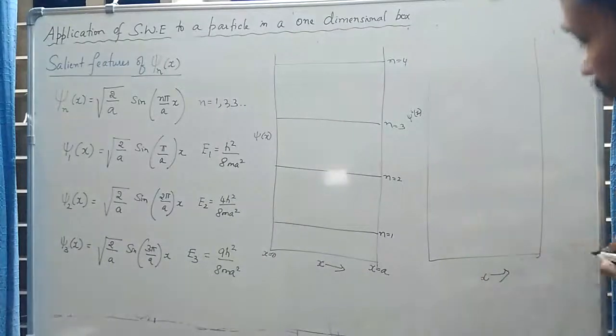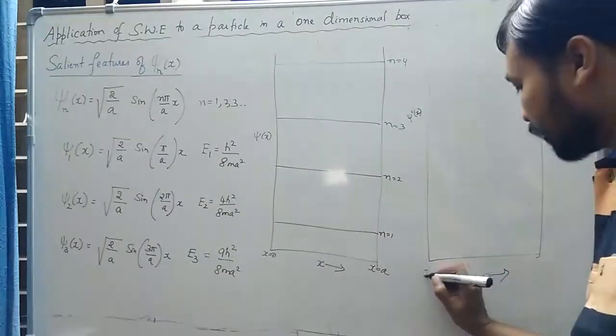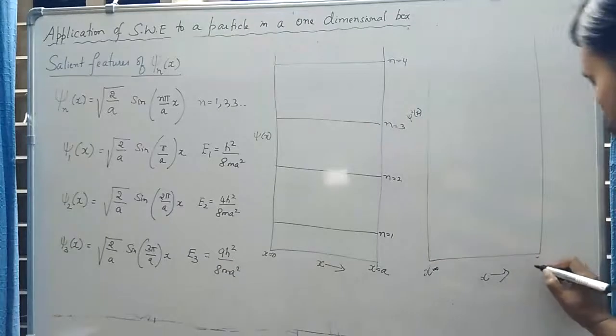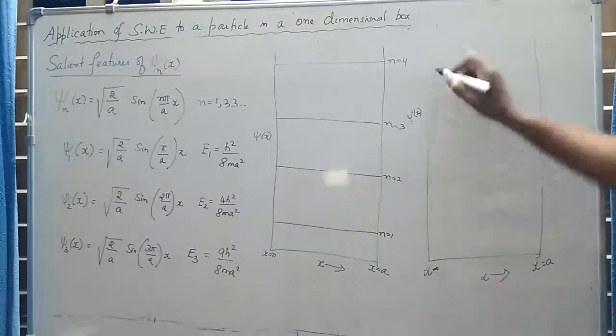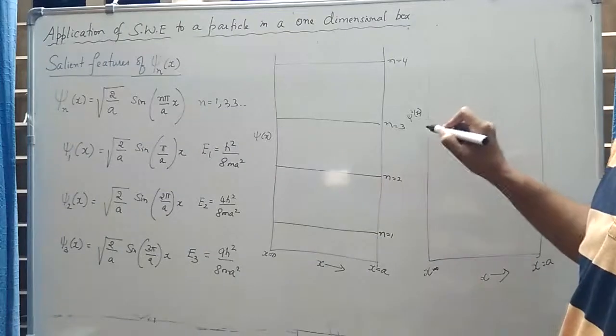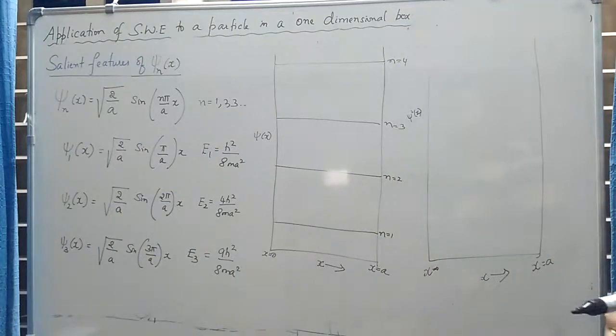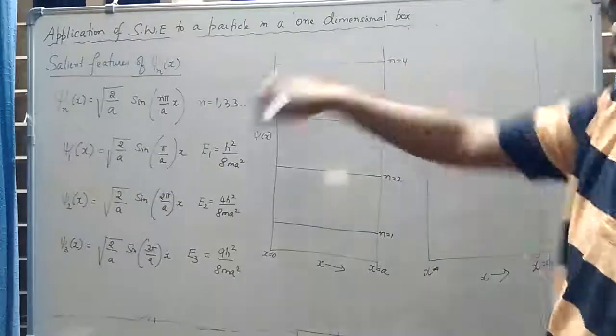Along the x-axis, position, which can vary from x equal to 0 to x equal to a, and along the y-axis I am now plotting psi square. Why psi square is important is, this is more important than psi.